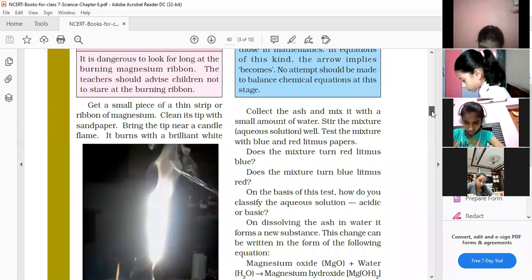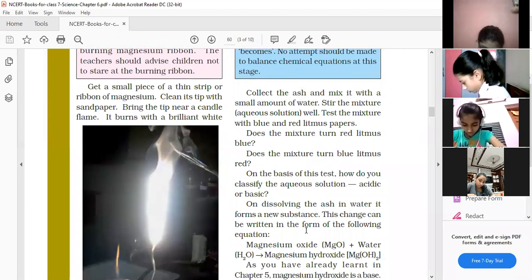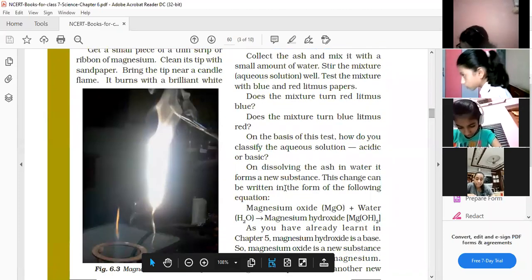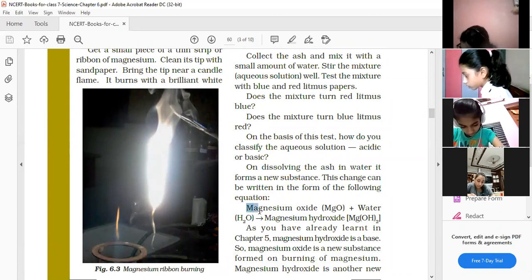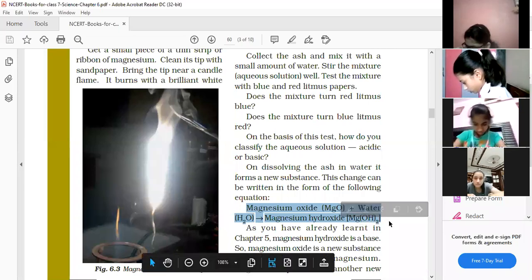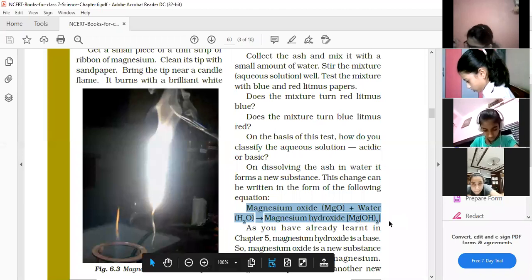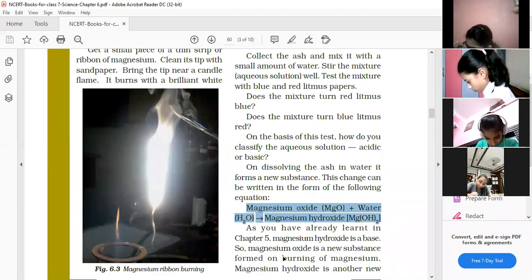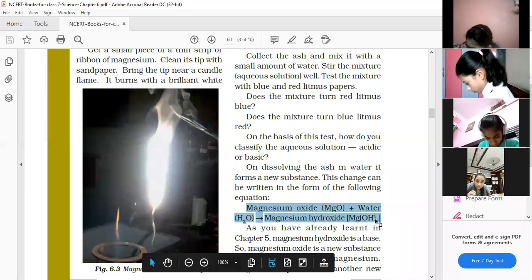Now what happens? See the next reaction. When magnesium oxide reacts with water, it forms magnesium hydroxide. Kindly underline it. So magnesium hydroxide, what is it?